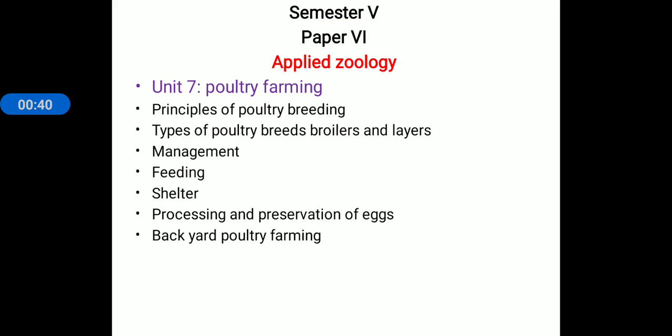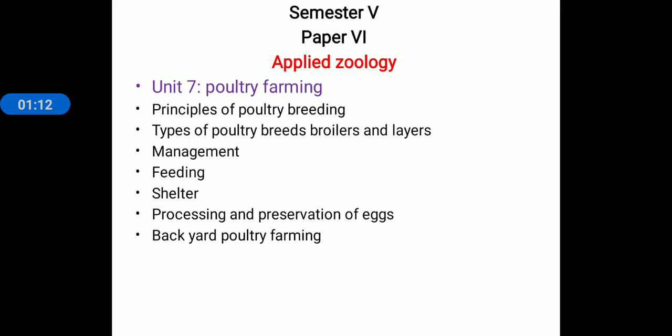From this semester, the topic selected is from paper 6, and the name of the paper is Applied Zoology. From Applied Zoology, we are starting unit number 7, poultry farming, which consists of the following points. First point, principles of poultry breeding. Second point, types of poultry breeds, which includes broilers and layers.